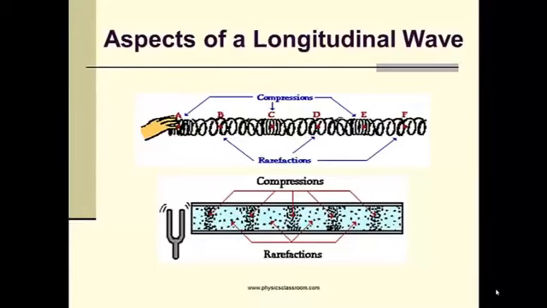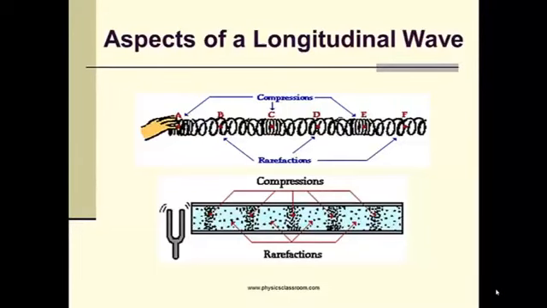Conversely, the rarefaction, not refraction, it actually is rarefaction, is an area where all the particles are spread out. So B, D, and F on that same slinky, the pieces of the metal would be stretched, and this would be representative of a trough on a transverse wave. Since the particles are all spread out, rather than the high pressure of the compression, the particles are under much lower pressure, so a low pressure region for the rarefaction.